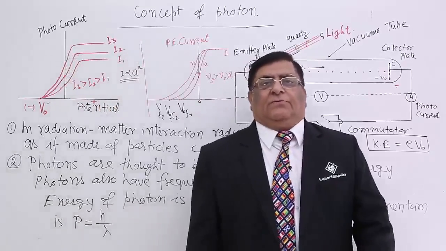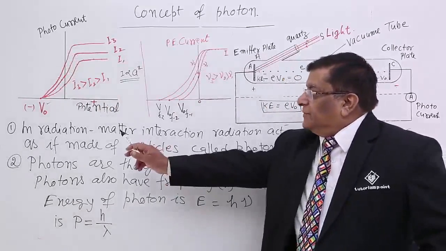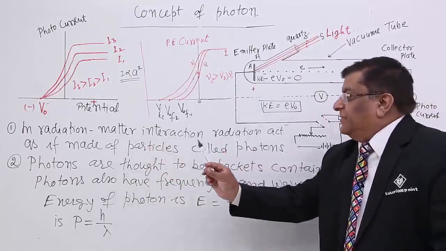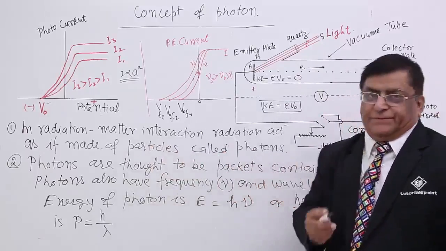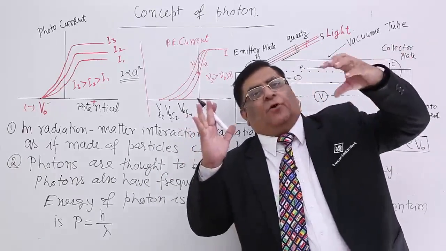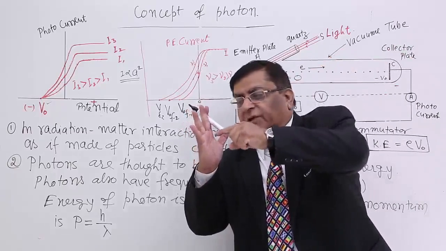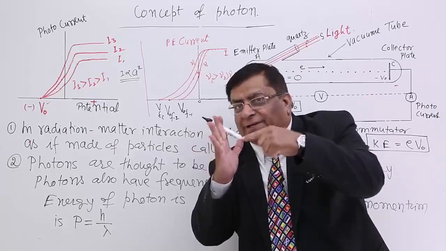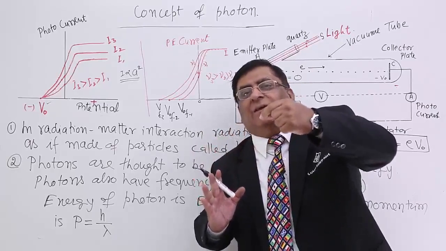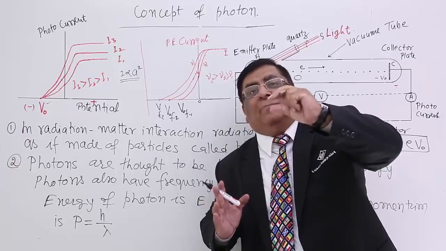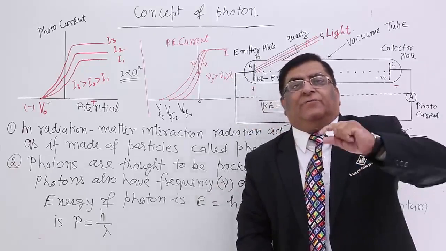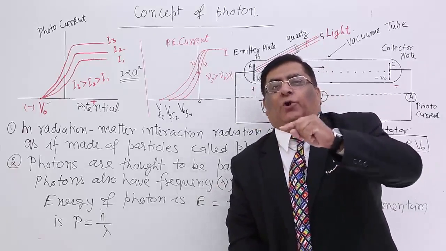We will see the photons concept. Photons. In radiation matter interaction, radiation acts as if made of particles called photons. Sunlight is coming to a wall in the form of waves, and it strikes the wall. The moment it strikes the wall, its behavior changes and it acts like a bullet, a particle which is having velocity. What is the name of that particle? That we have invented and given it a name, photon.